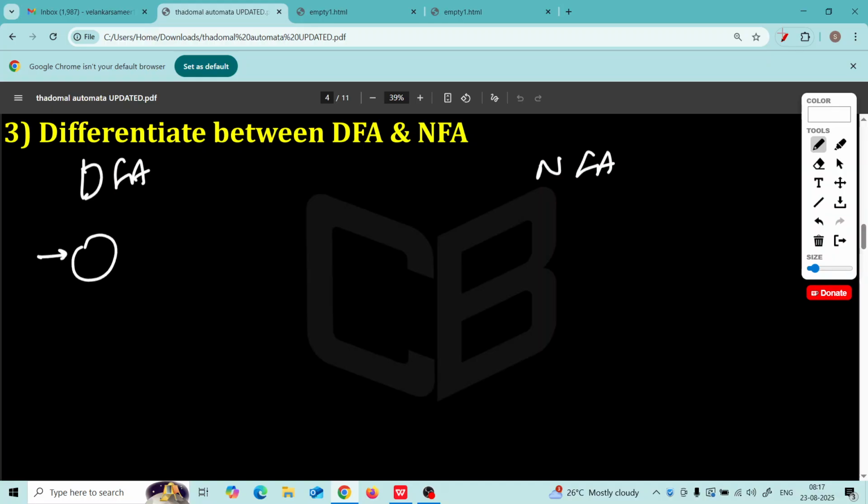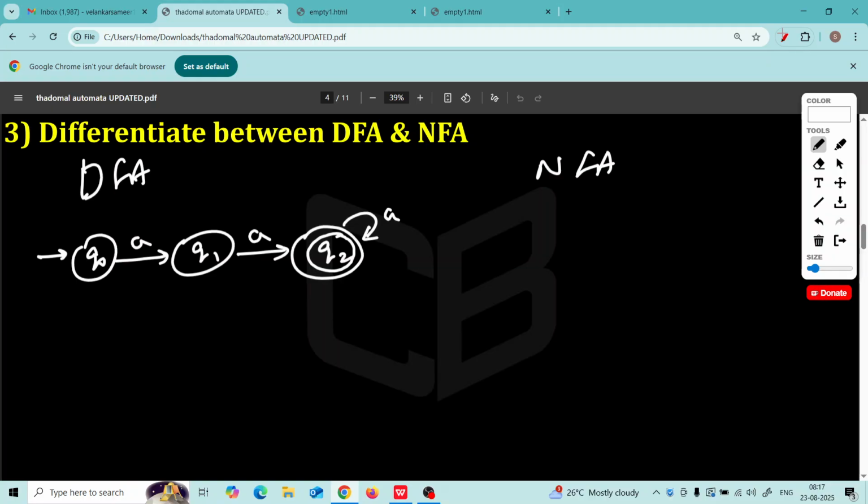For example, if I draw this DFA, Q0, A, Q1, A, Q2, final state, okay, A comma B. Do you understand? This will accept only those strings which begin with AA. First two letters are AA, only then it will accept. This is like AA followed by anything, A or B star. Okay. But see, sigma here is A comma B. We have to give transition for B also. So it should begin with AA, correct? The string must begin with AA.